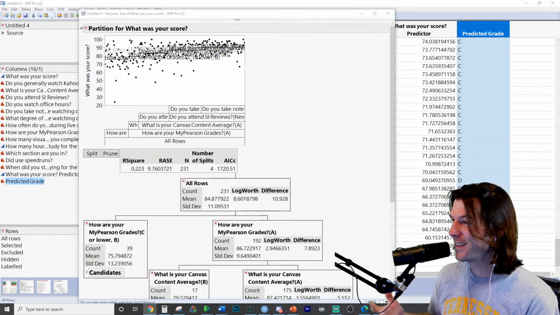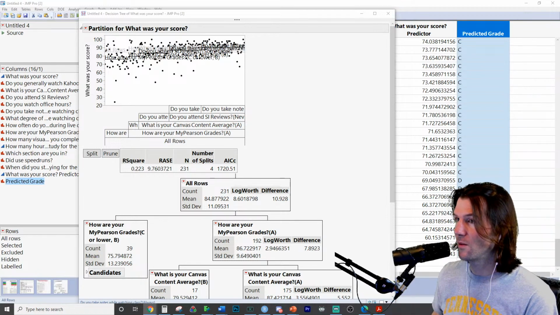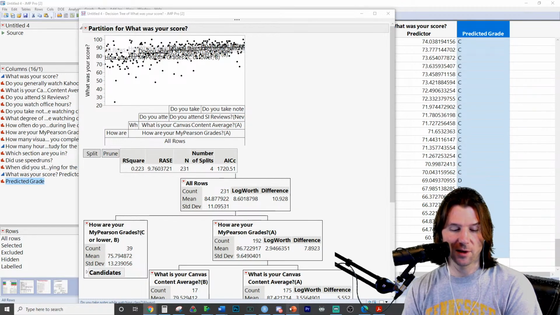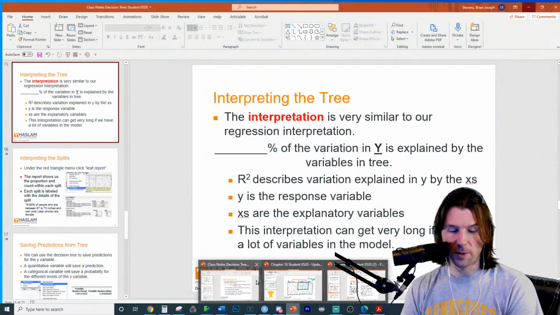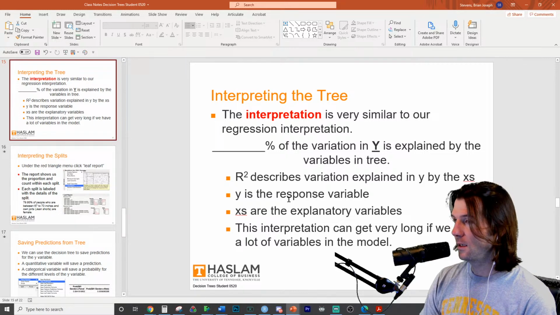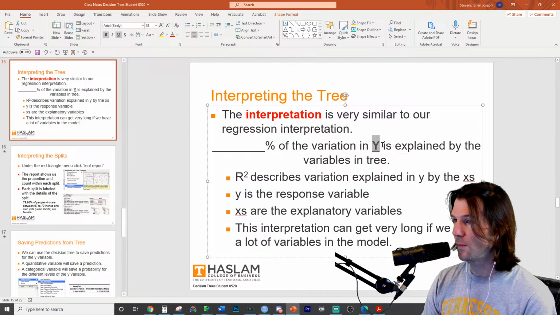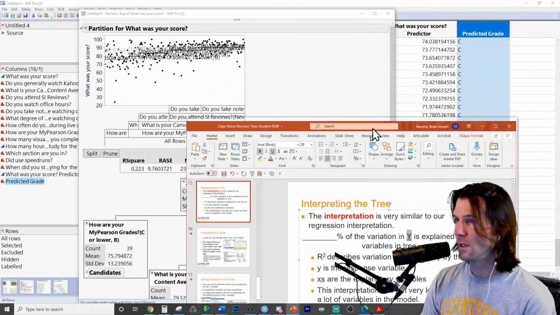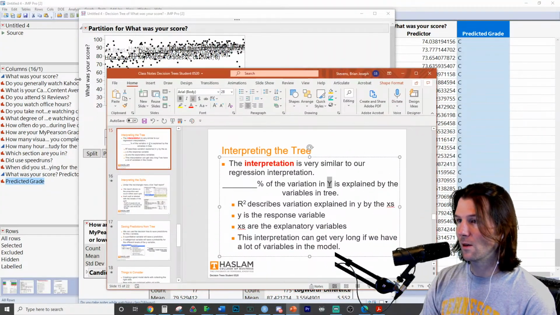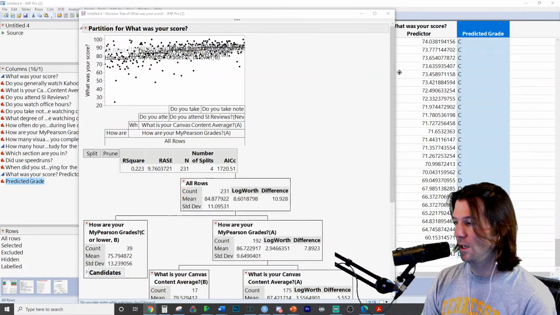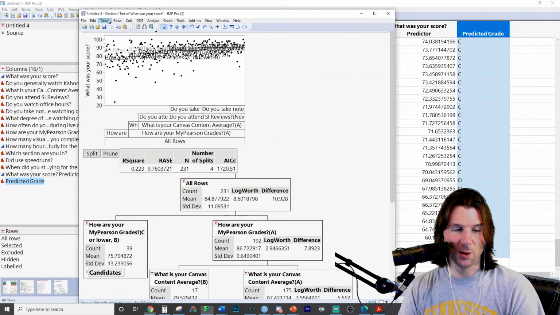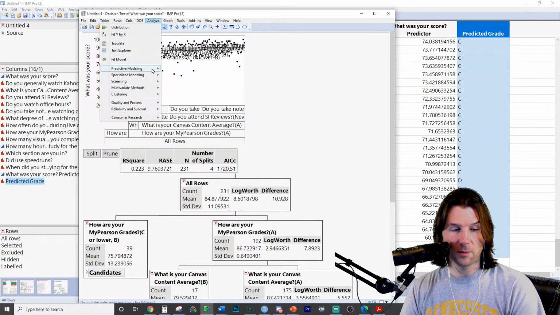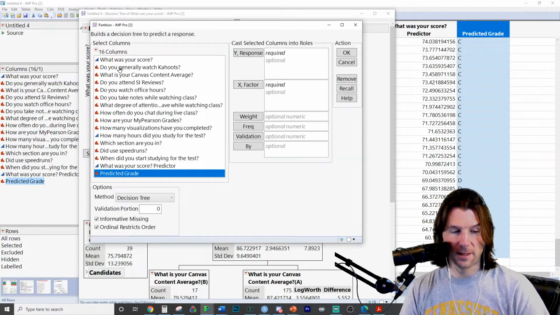So, or near perfect, 22.3% of the variation in, and then we put in the y variable. So 22.3% of the variation in somebody's score. I've got these underlined, so we just plug in 22.3% of the variation in somebody's score, because that's the y variable right next to it, is explained by the variables in the tree. So this is an advanced method, let's think about how much better this is doing.